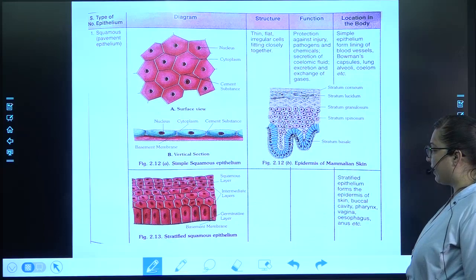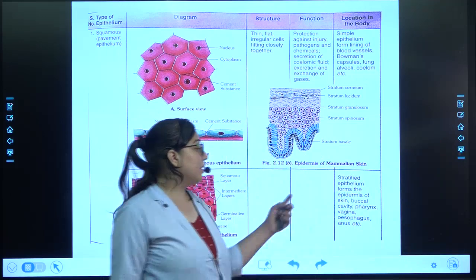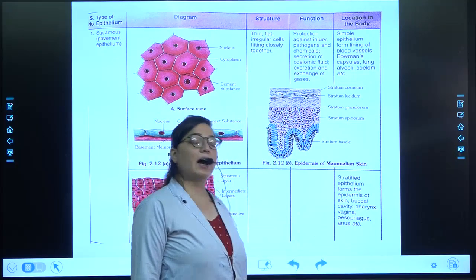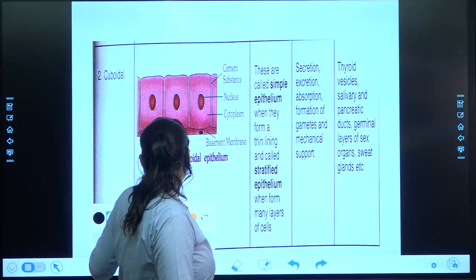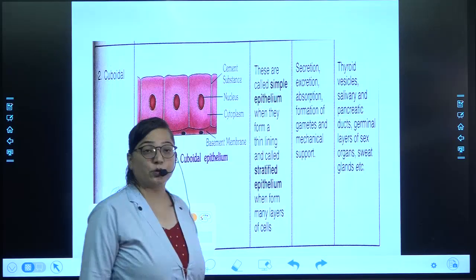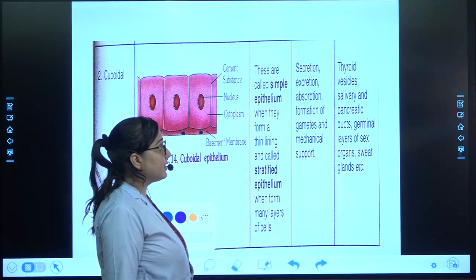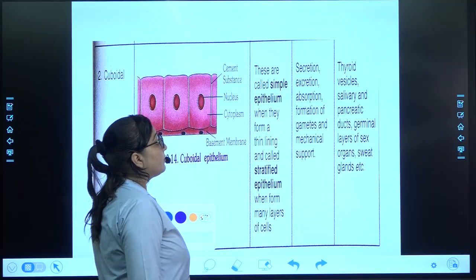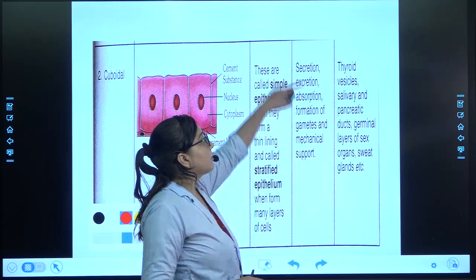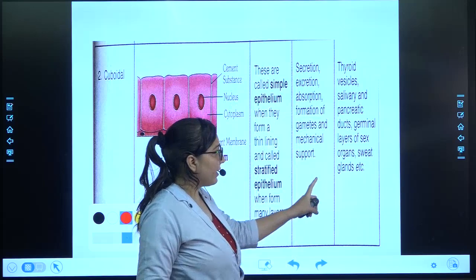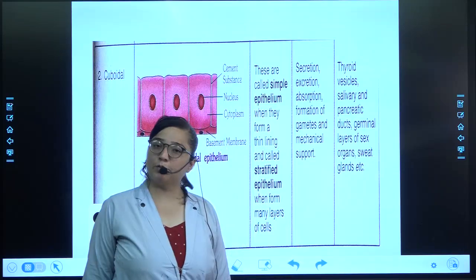Where is the location of the stratified epithelial tissue? It is present in the epidermis of the skin, that means the outer layer, in the buccal cavity, in the pharynx, vagina and esophagus. Coming to the next particular type of tissue, that is cuboidal tissue. Okay, more than this, important is this too. It helps in secretion, excretion and absorption. Also in the formation of the gametes, that is the sex cells. Thyroid vesicles, salivary and pancreatic ducts, terminal layer of sex organs and sweat glands. These are the places where it is present in our body.